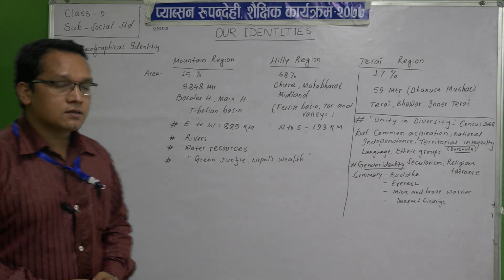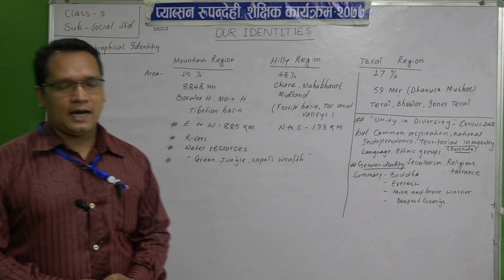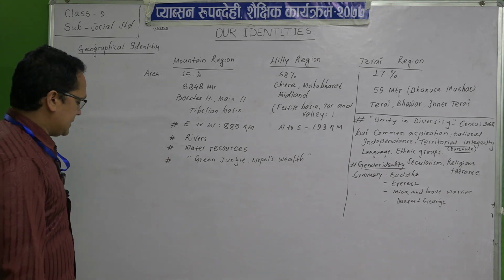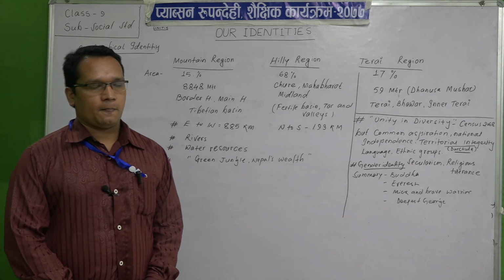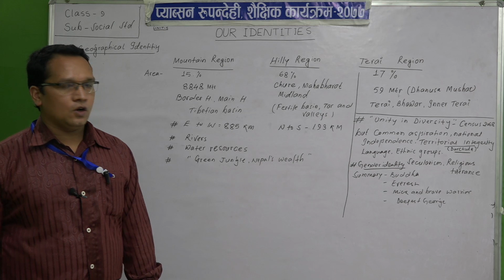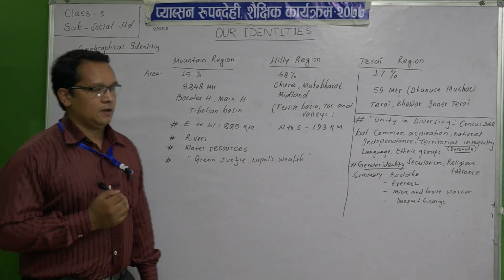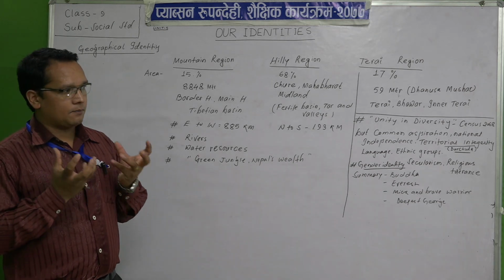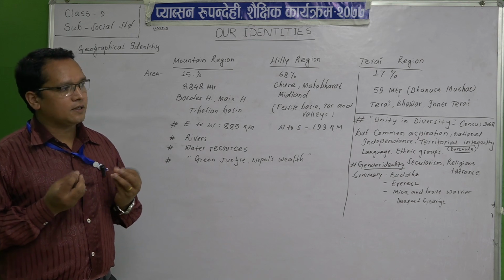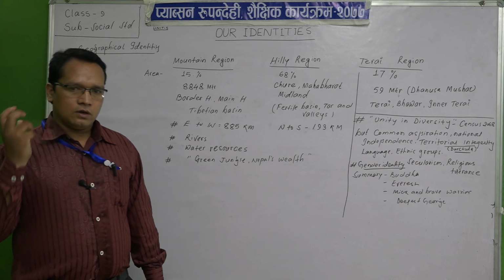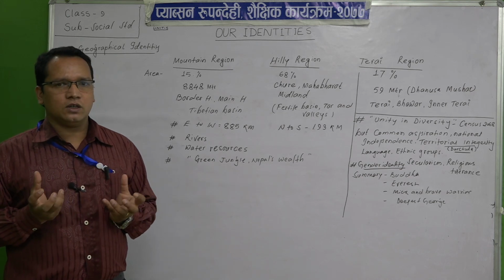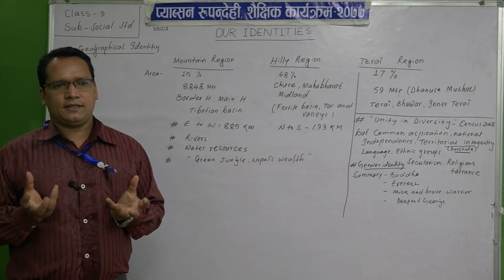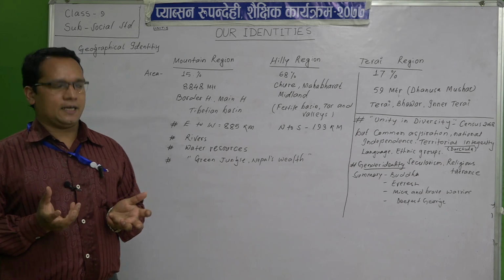Today our lesson is our identities. Students, what is identity? Identity means whatever anyone will know about us, anyone who knows who I am or who you are.